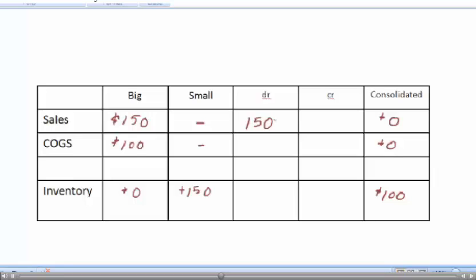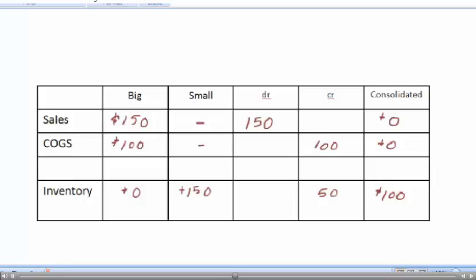I'm going to need cost of goods sold to go to 0. That's an expense, so that would have a debit balance, so to get rid of it, I'm going to need a credit. And I need to reduce inventory by 50. That's got a debit balance, so to reduce it, I would make a credit. So pause a minute. If you need to, go back through the logic of that, because I'm going to make a slight change.